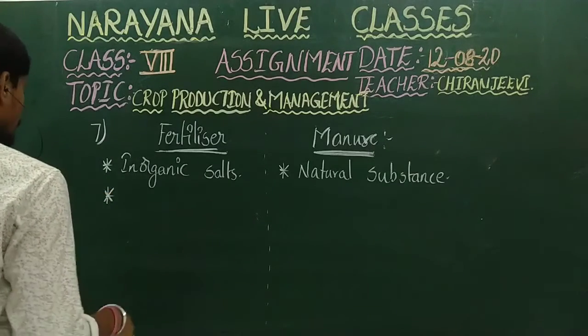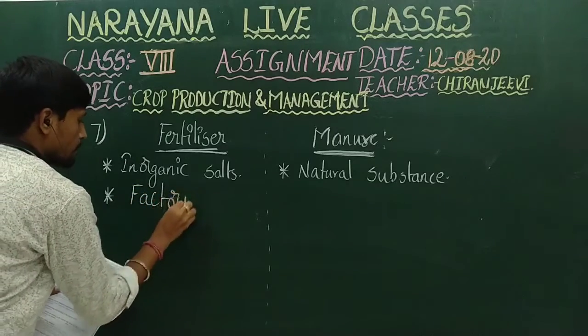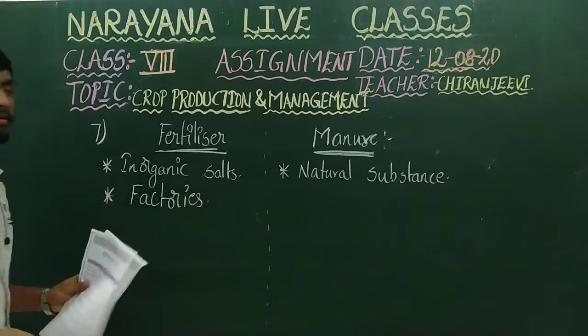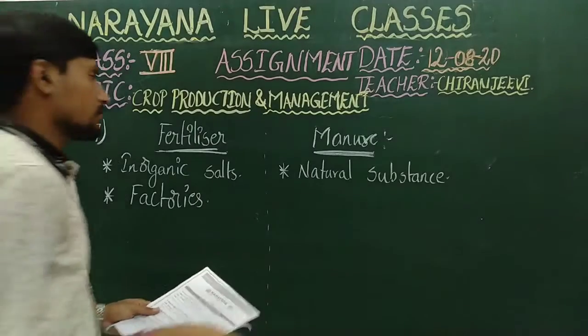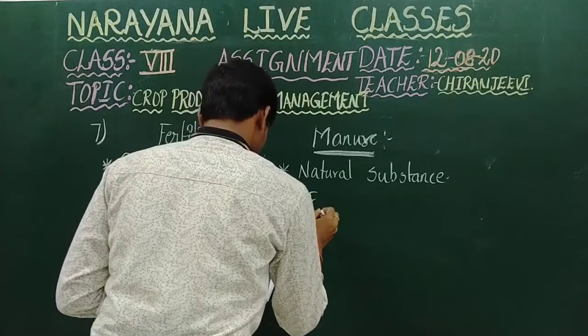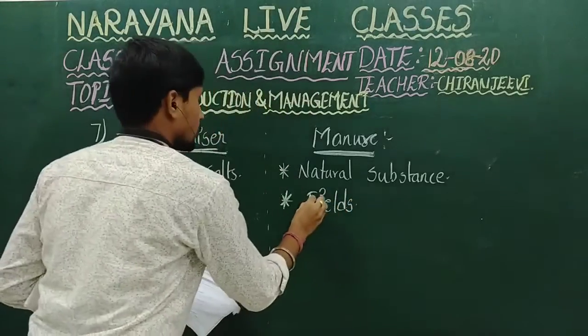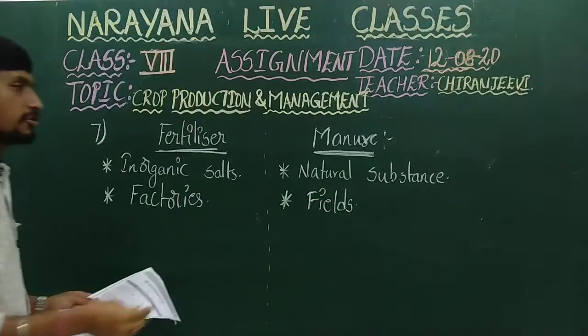And the next one, fertilizers are generally prepared in factories, whereas manure can be prepared in the agriculture fields, naturally.